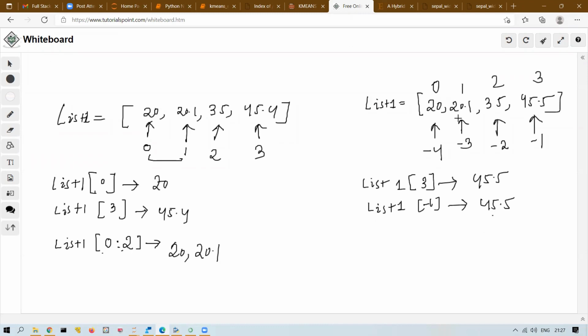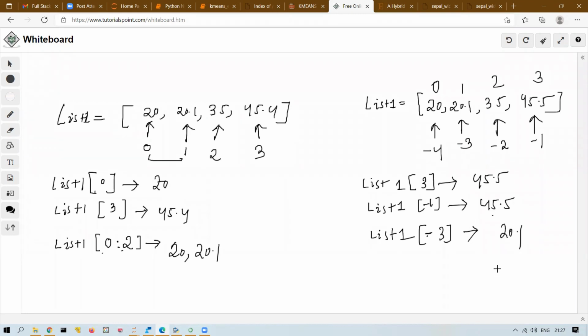If I'm writing list 1 of minus 3, what will be extracted? 20.1 is the answer.